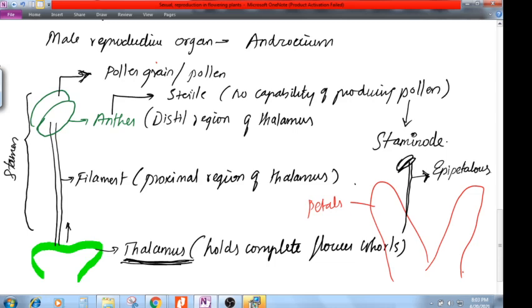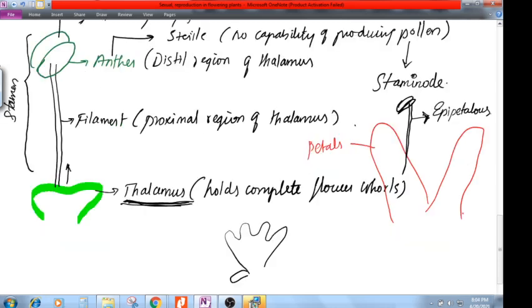So let's say I'm having another way. Today I'm having a petal, so let's say this is our petal, and I'm having a sepal also. This is my petal and this is my sepal. In a few flowers, both will be fused together. Petal and sepal both are fused, that means they are joined together, and it will look something like this.